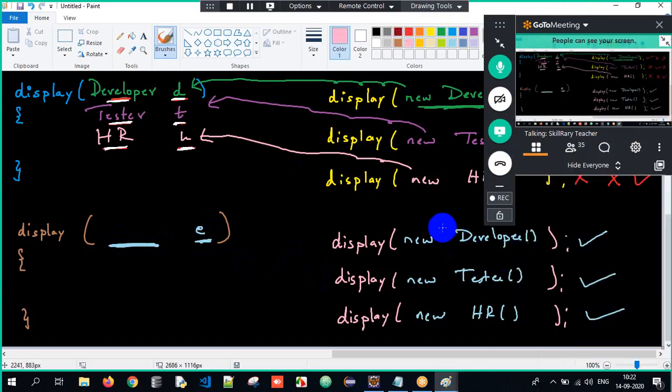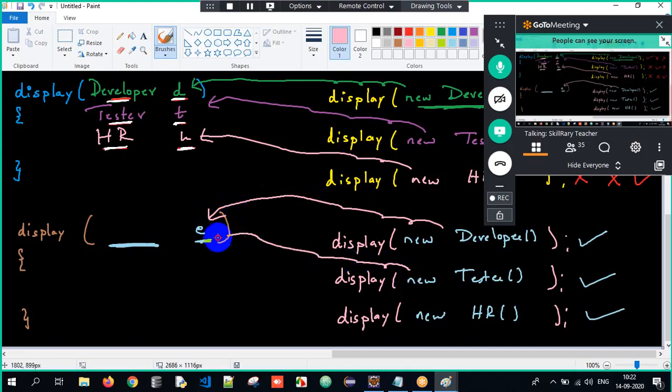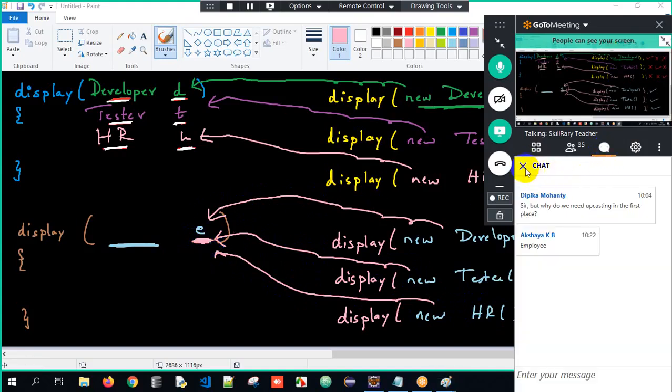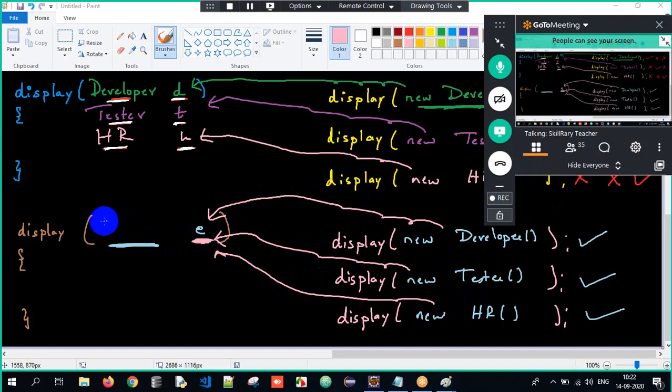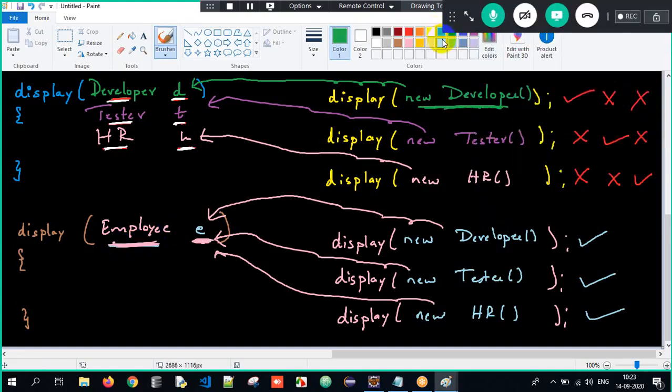Think and tell me. I should be able to pass this developer object also, I should be able to pass this tester object also, and I should be able to pass the HR object also. All the objects should be stored in a single reference type. So what will be the data type over here? It's simple, sir. Write it as employee. If you write it as employee, the superclass type, I can pass all the subclass objects.